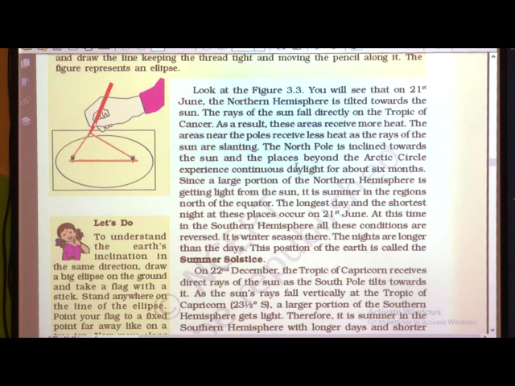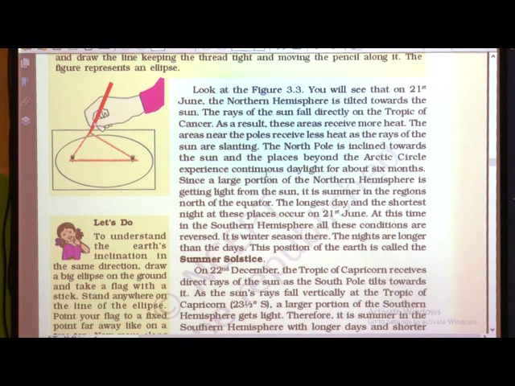Now, the North Pole is inclined towards the sun, and the places beyond the Arctic Circle experience continuous daylight for about 6 months. So, hence a large portion of the northern hemisphere is getting light from the sun. Understood? So, it is summer in the region north of the equator, and the longest day and the shortest night at these places occur on 21st June.